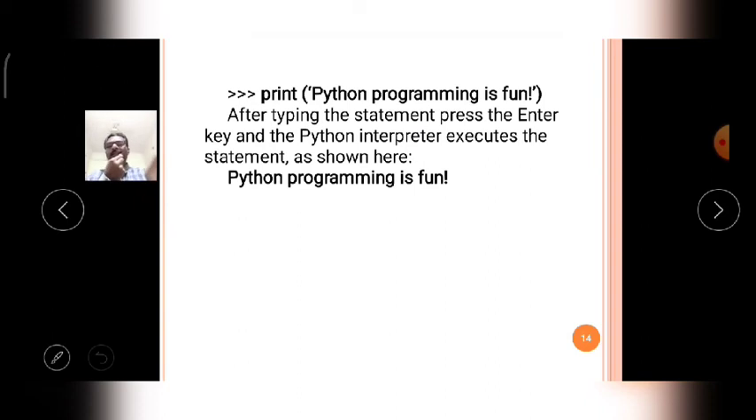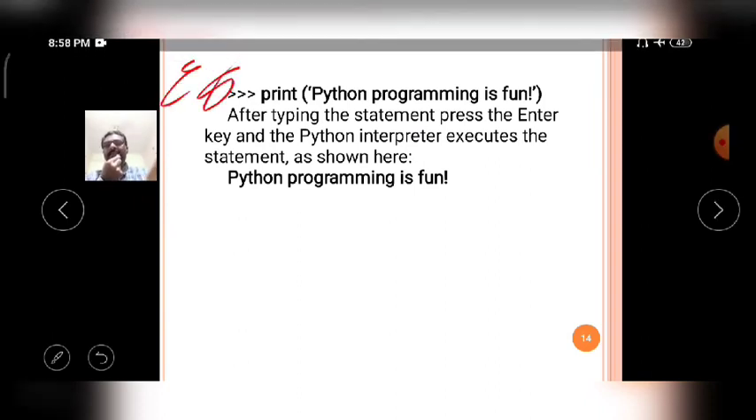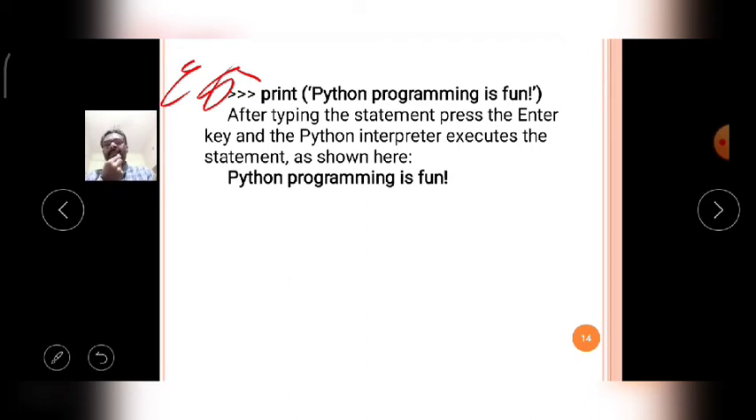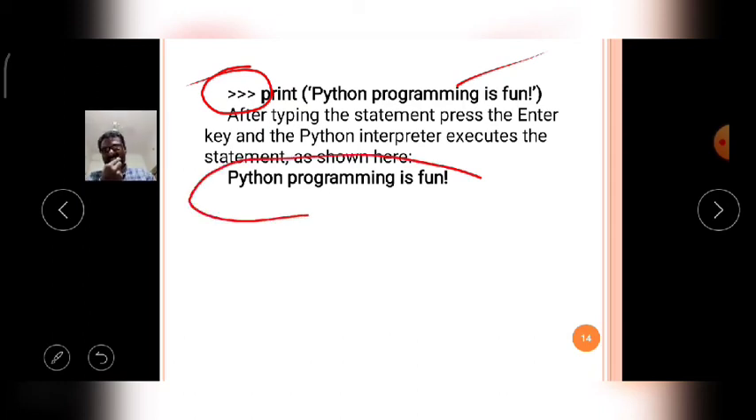For example, if you see this example, I have typed a Python statement after the Python prompt, that is triple greater-than, print, in parentheses, Python program is fun. Then after typing the statement, press the Enter key, and the Python interpreter executes the statement and gives the result as shown here: Python program is fun.